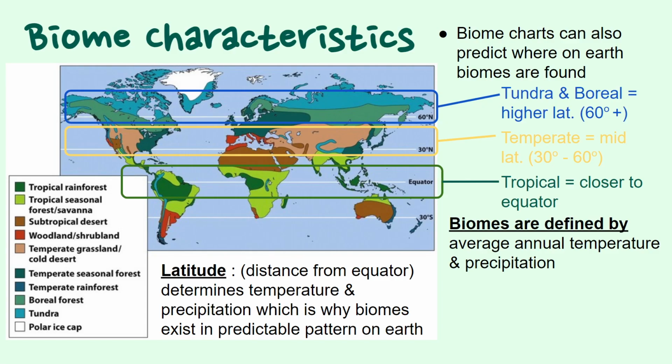Colder, drier biomes are up near 60 degrees north, so the further away from the equator, the cooler the temperature. Those in the middle latitudes of around 30 to 60 degrees will be more temperate, and those around the equator will be more tropical and be really warm and have really rainy seasons.